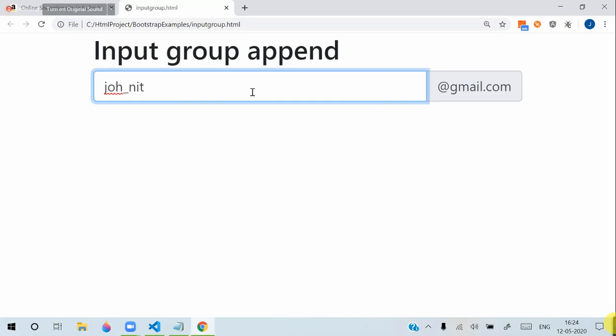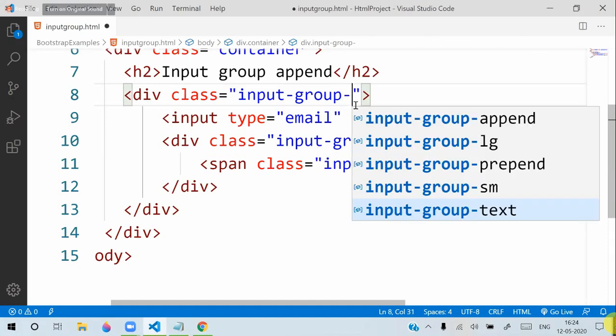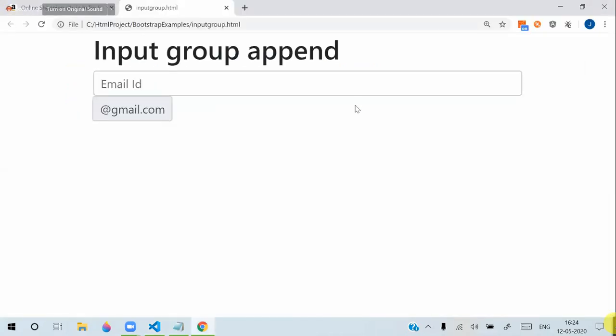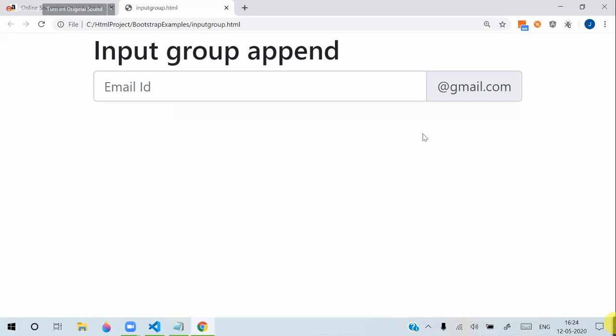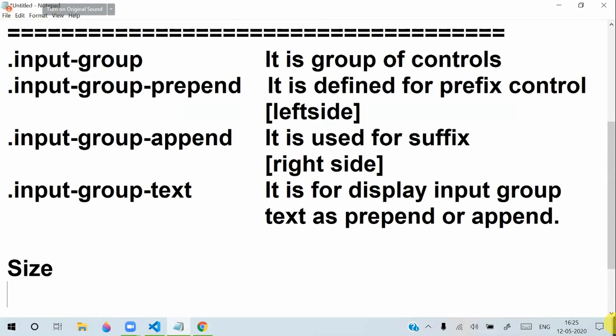So we can use different sizes actually. For input group, we have options like LG and SM. SM is for small input group. Then I need to change all of them to SM only. Append SM, text SM. You can put small, large like options. It will be like this. So you can use input group size. Size means you can control the size by using input group SM or LG.